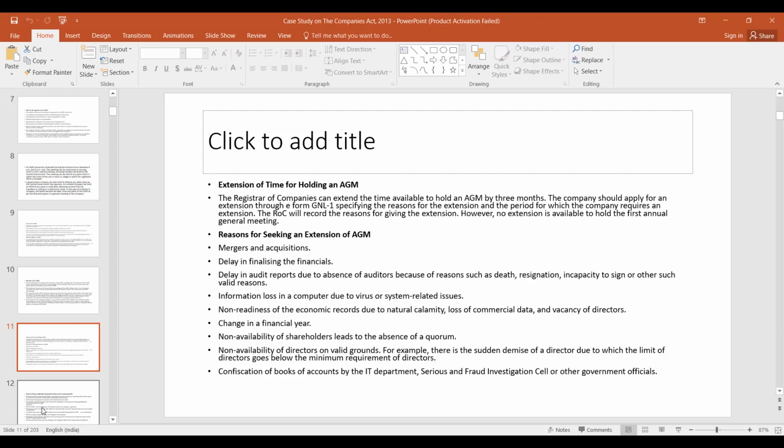What could be the reasons? Mergers and acquisitions, delay in finalizing the financials, delay in the audit report due to absence of auditors because of reasons such as death, resignation, incapacity to sign, or other such valid reasons. Information loss in a computer due to virus or system-related issues. Non-readiness of the financial records due to natural calamity, loss of commercial data, vacancy of directors, change in financial year, non-availability of shareholders leading to the absence of a quorum, non-availability of directors on valid grounds.